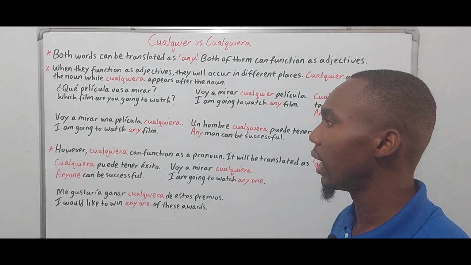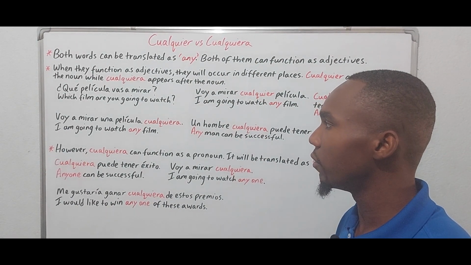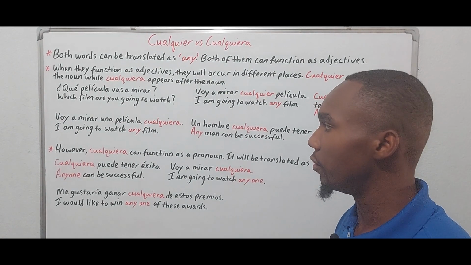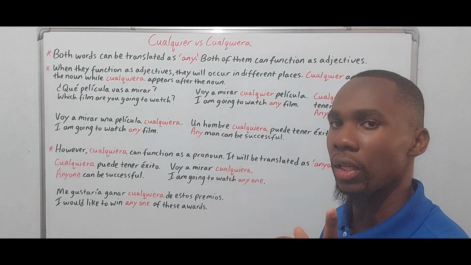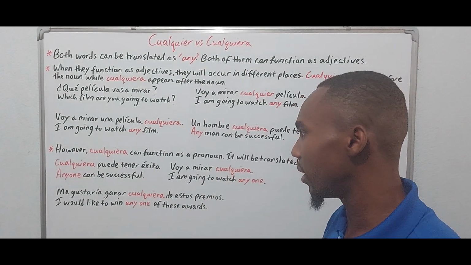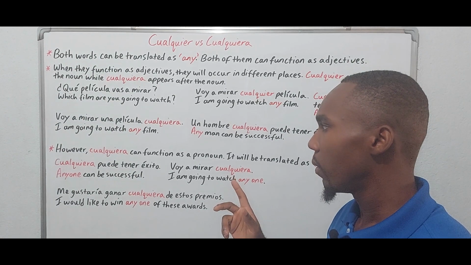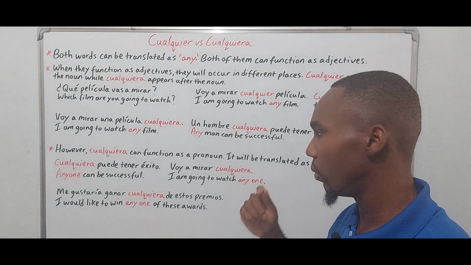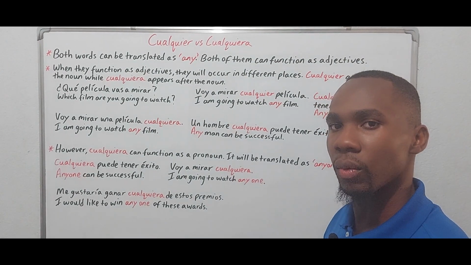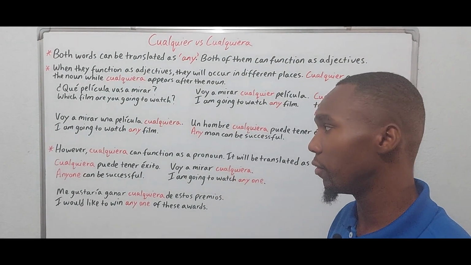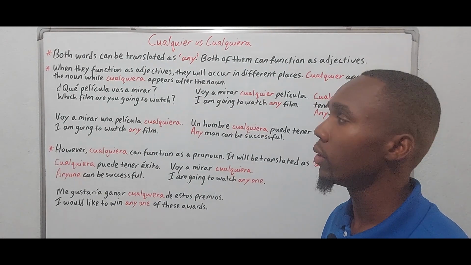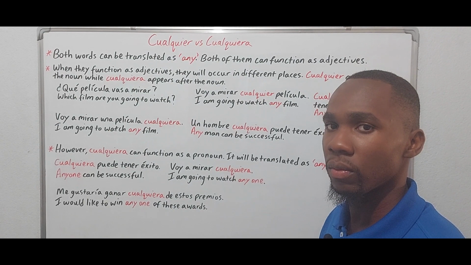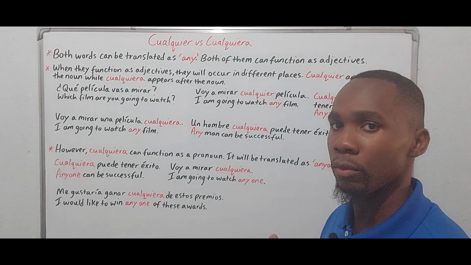Now, I said earlier that you would understand the negative connotation when I reviewed the second usage, but I have to correct myself. The usage that I'm about to tell you, that is what I was referring to, not their function as a pronoun. So, cualquiera can actually function as a noun, and it would translate as nobody.